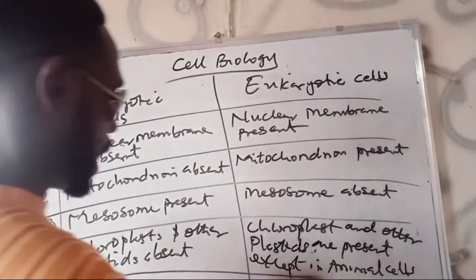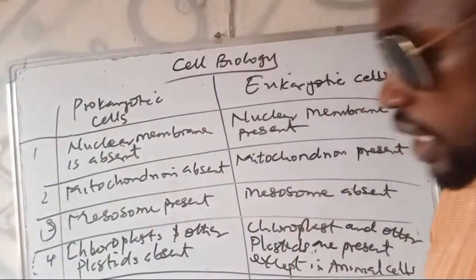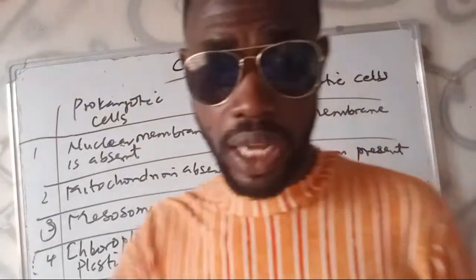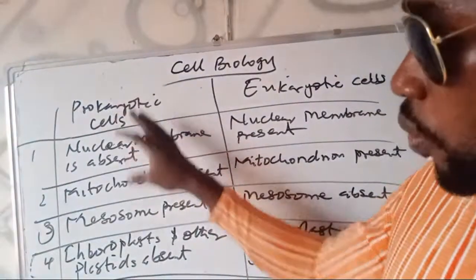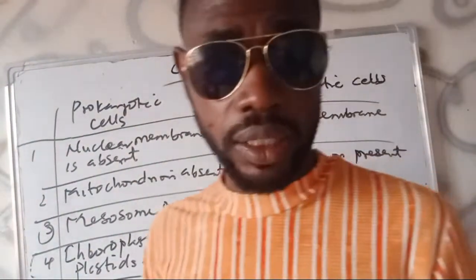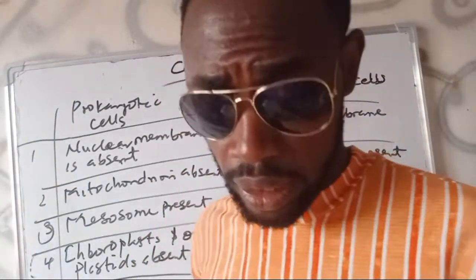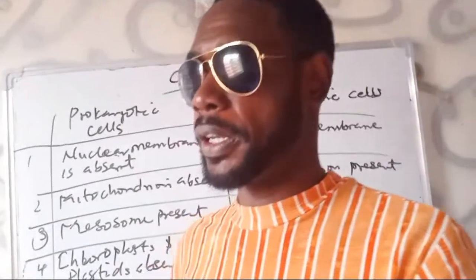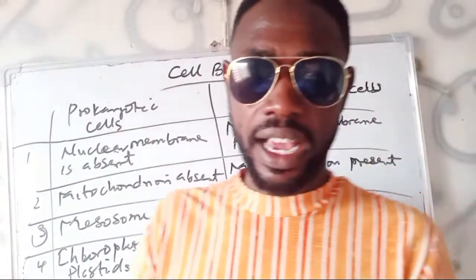Then there are other differences. Number 5, we'll take a look at the contents of their cell wall. The cell wall of prokaryotes, meaning the cell wall of bacteria, is actually composed of peptidoglycan. Yes, the peptidoglycan layer.